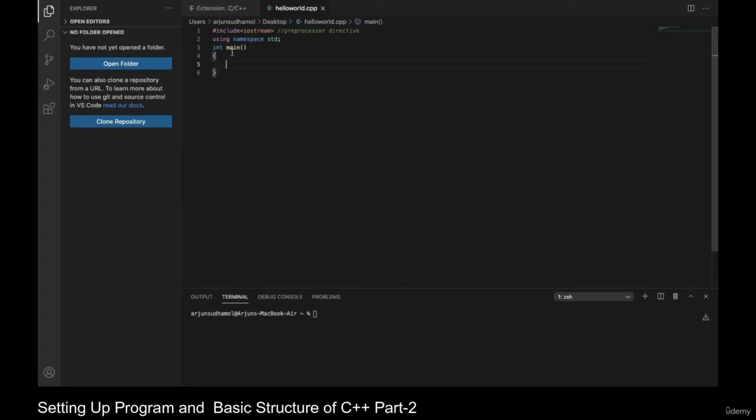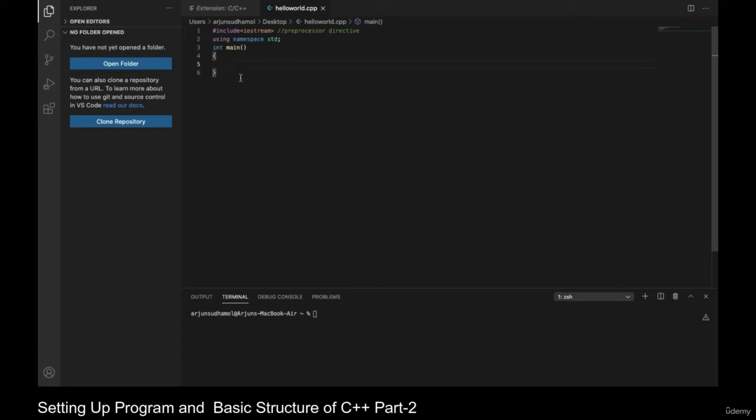But when we give high level languages directly to the computer, it won't understand a thing. So in order to make the high level languages understandable for a computer, we do a process called compilation, and compilation is done by a software called a compiler. We use commands to start the compilation process. So whatever we write in the C++ language, we need to convert it into a language that the computer understands. That process is done by a software called the compiler, and that process is called compilation.